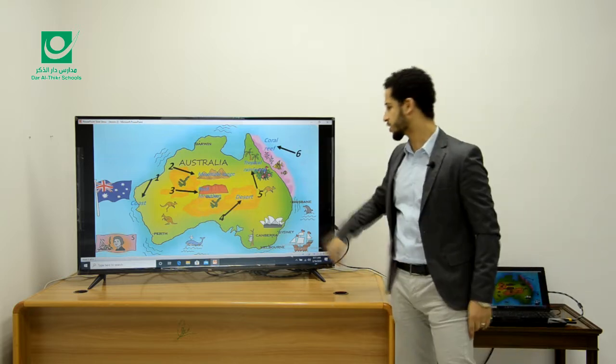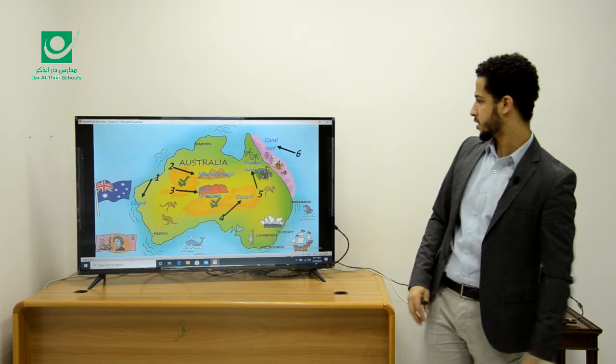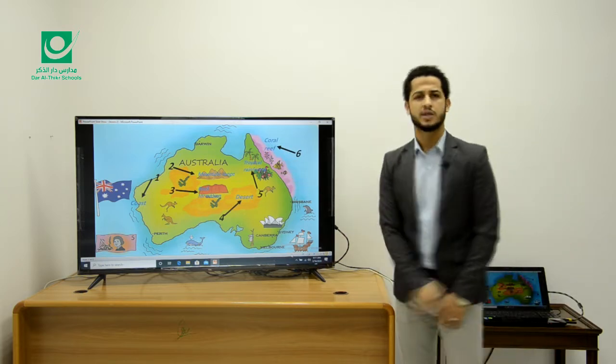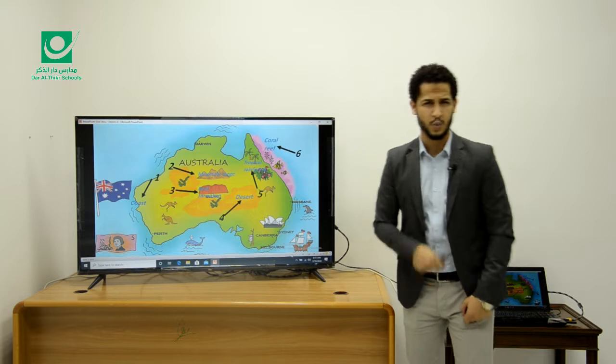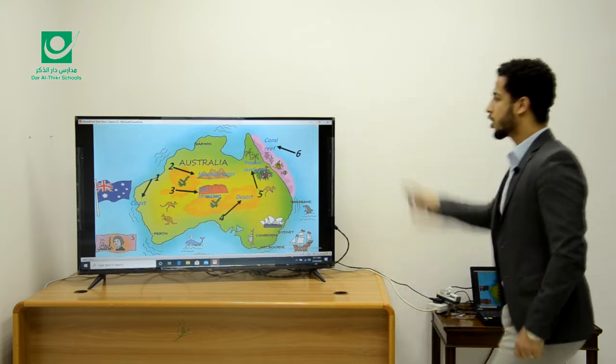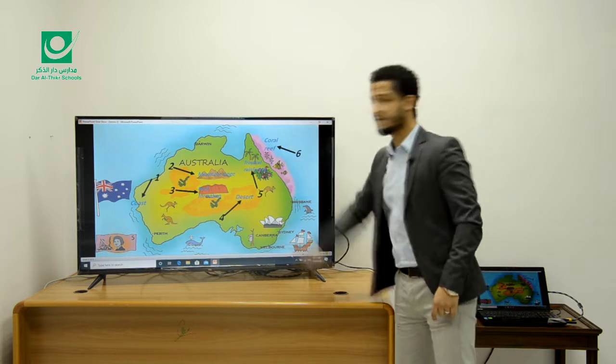What about number 6? You can see different colors, a lot of colors in number 6. Teacher, is it in the sea? Yes, it's something in the sea and it has, as you see, beautiful colors. What is this? This is called coral reef. What? Coral reef. What's coral reef?